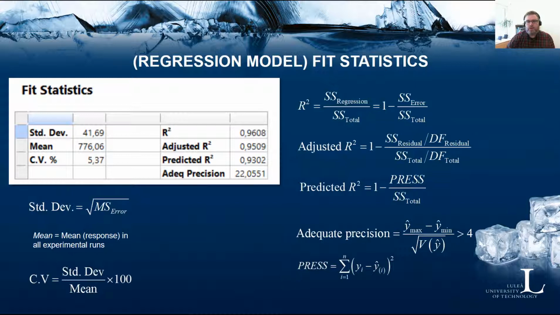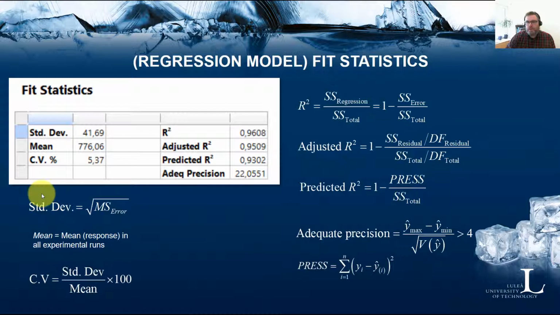The software will also give you some help text. For example, it will check if there is more than 20% or 0.2 units difference between the adjusted R squared and the predicted R squared, and if there is, it might be an indication of some problem in your model.